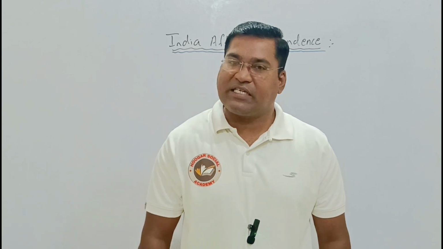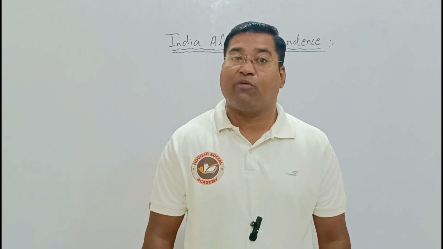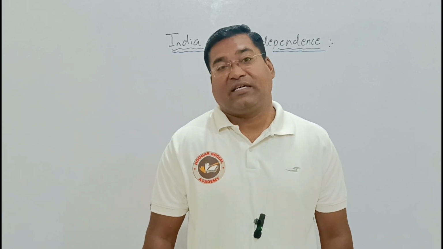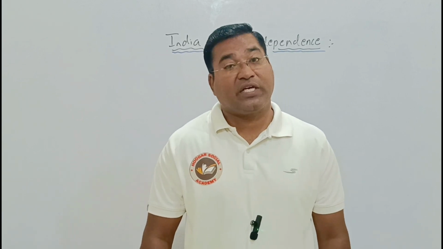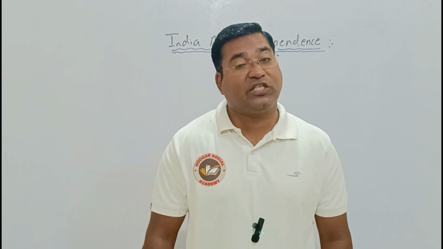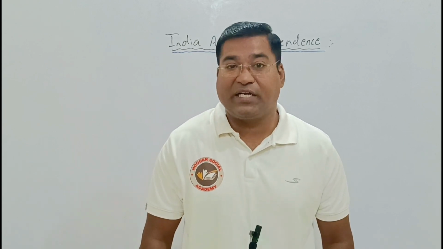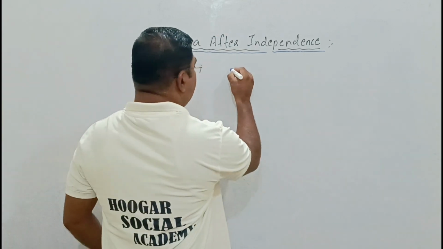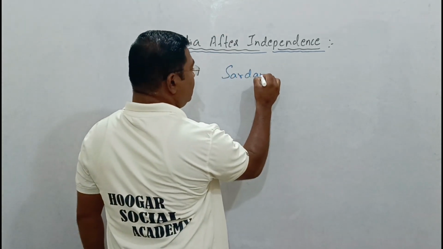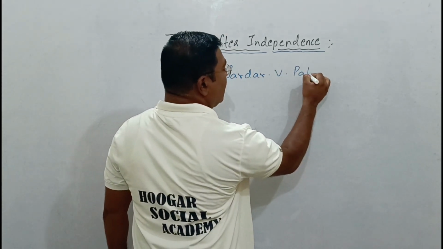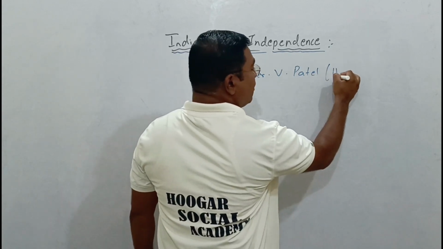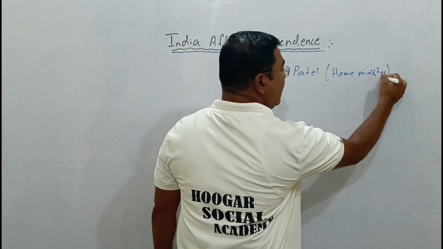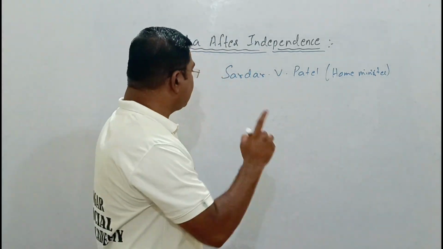Today in this session, let us learn how India was unified, which was scattered in small areas, those areas which were ruled by the British and were called the British colonies. It was Sardar Vallabhbhai Patel who played a major role, who was the home minister of this country called India.